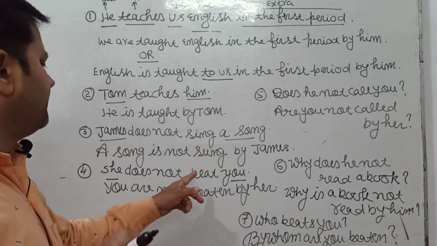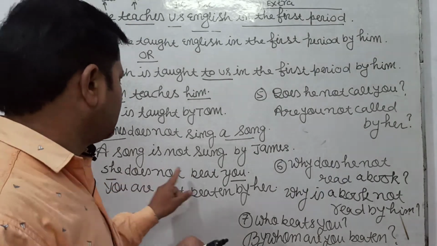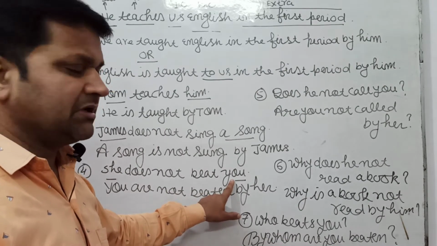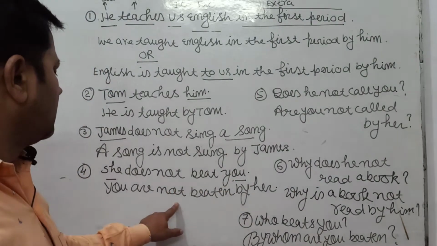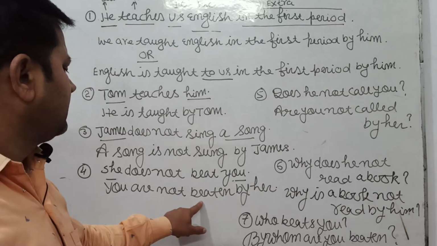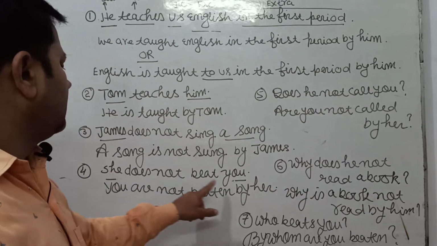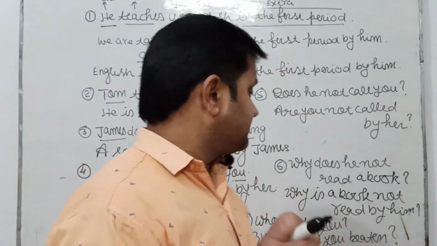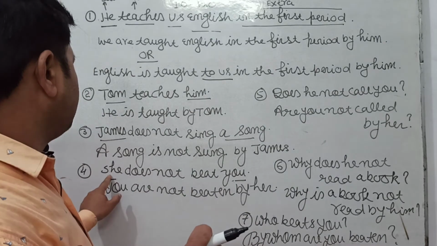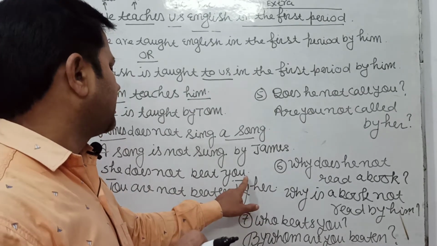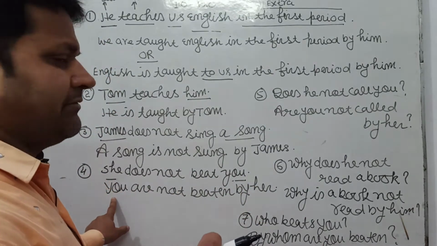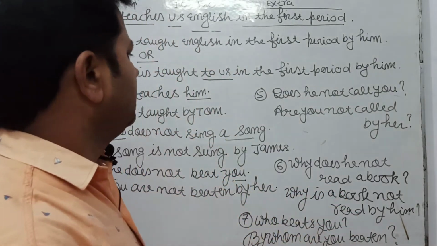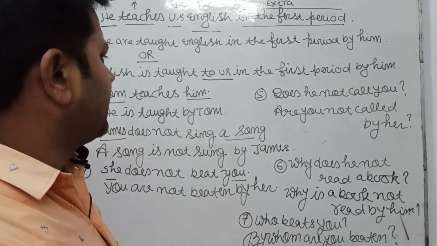She does not beat you. You is a plural number. In present tense, you is a plural number. You are not beaten by her. Third form of beat is beaten, and object of she is her. You have to understand this point very carefully, that subject of active becomes object of passive and object of active becomes subject of passive. You have to add helping verb according to the new subject.